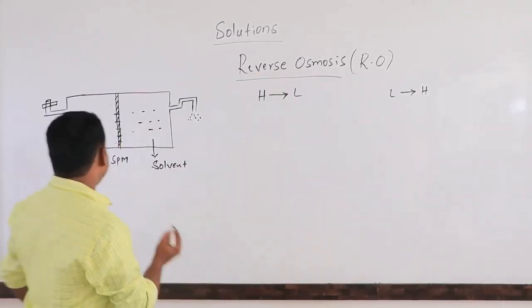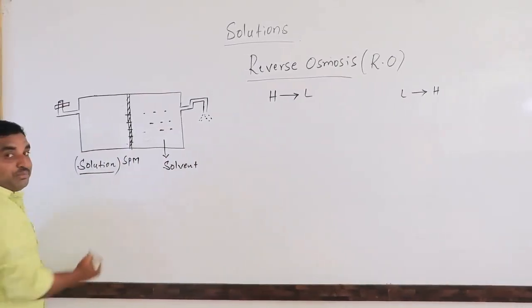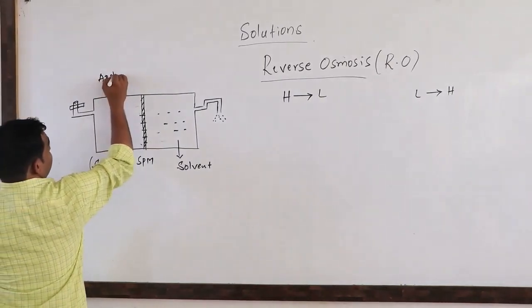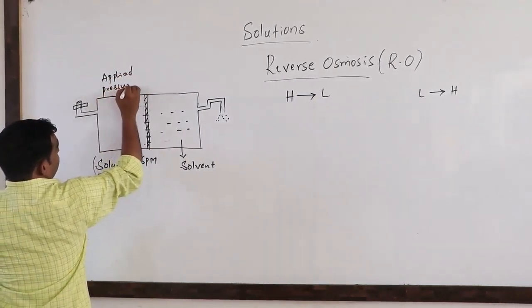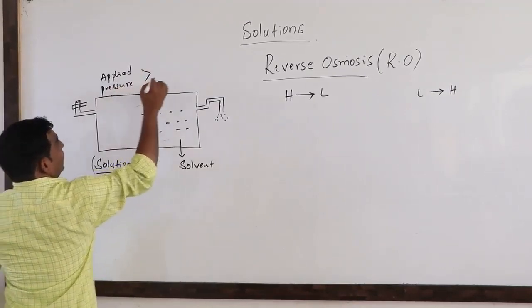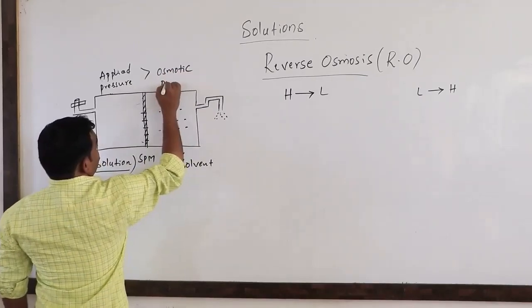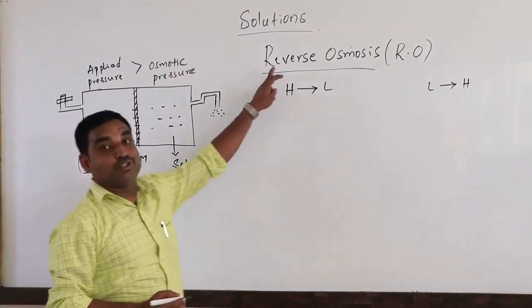What you have to do here? Here we have taken a solution and the solvent, separated by the semi-permeable membrane. We have to apply pressure here. Applied pressure should be greater than the osmotic pressure. Then the reverse osmosis process will occur.